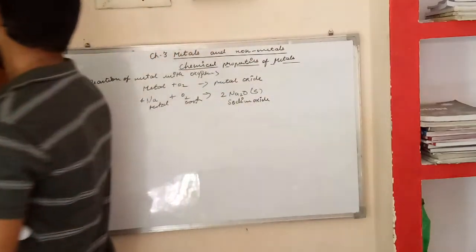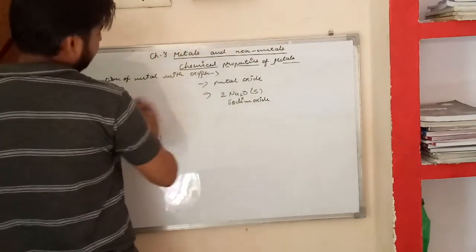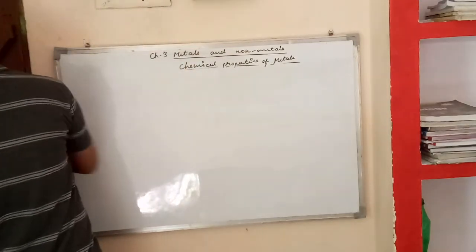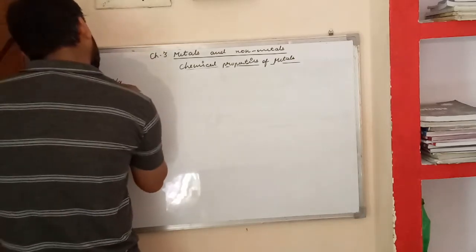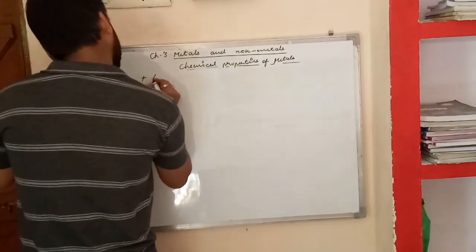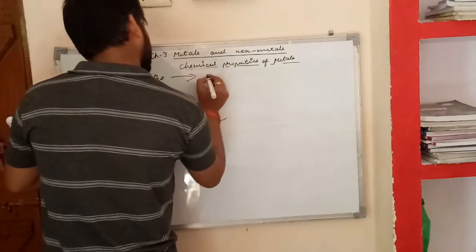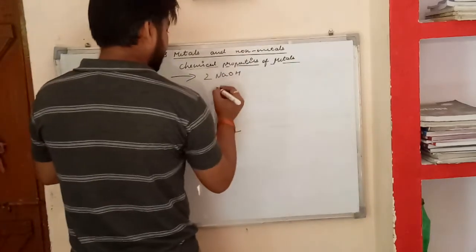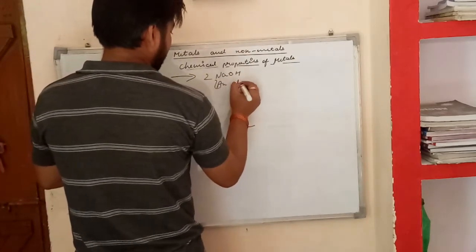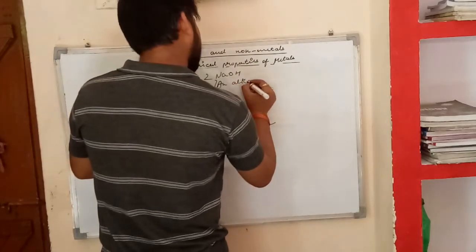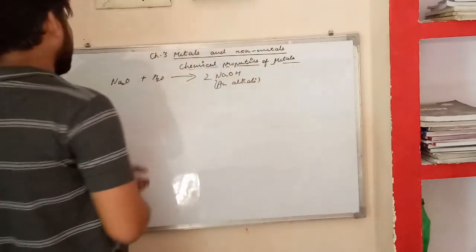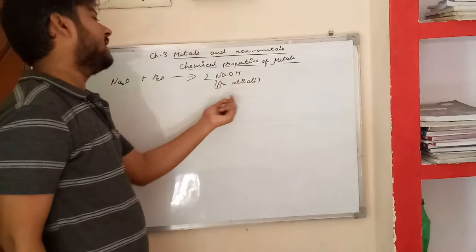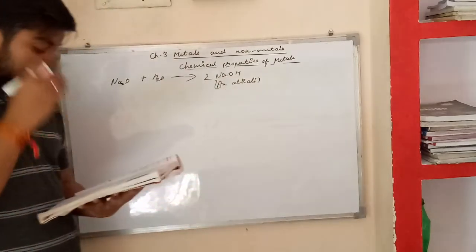Here sodium oxide reacts with H2O and forms 2NaOH, that is sodium hydroxide, an alkali.